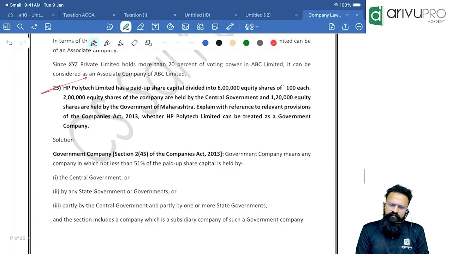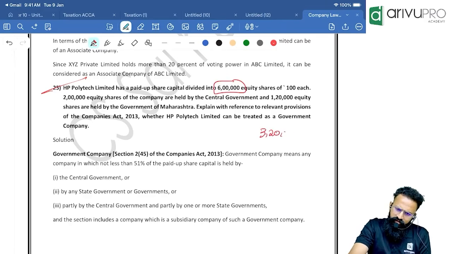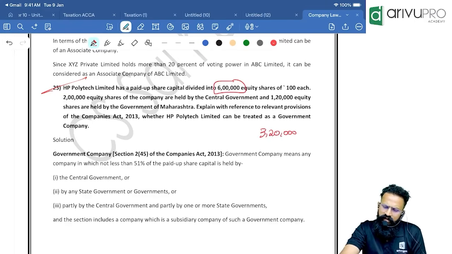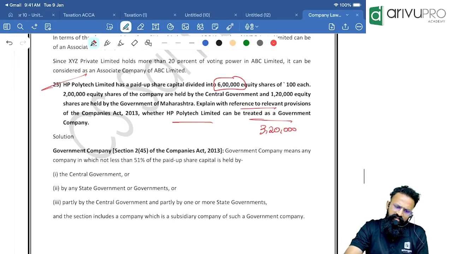Okay, next one. HP Polytech Limited has a paid up capital divided into 6 lakh equity shares of 100 each. 2 lakh equity shares of the company are held by the Central Government and 1 lakh 20,000 are held by the Government of Maharashtra. Out of 6 lakh, totally they are holding 3 lakh 20,000. Correct? Okay. Now explain with reference to whether HP Polytech can be treated as a government company.